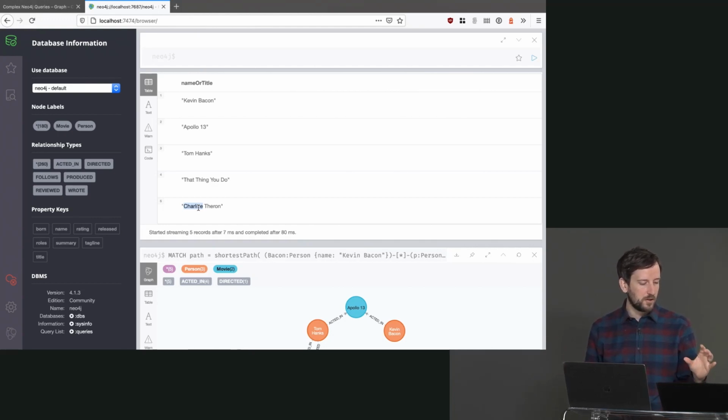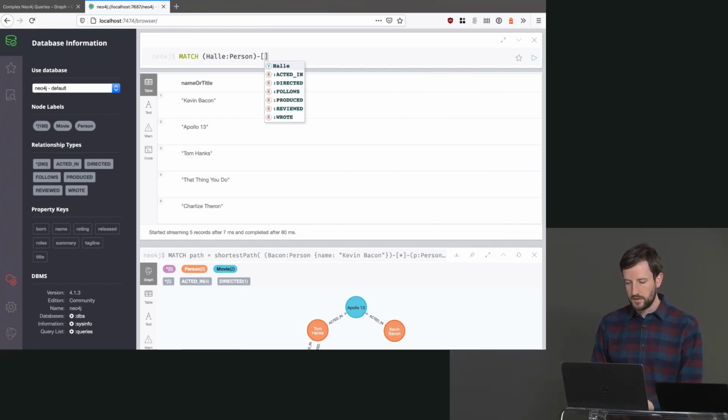We want to query our network for things that Halle Berry has acted in, and then we want to jump to recommendations of people that have been in films with Halle Berry so that they can go check out other films. So the way that we could do that is we can come in and say match Halle as a person, right? And then acted in.